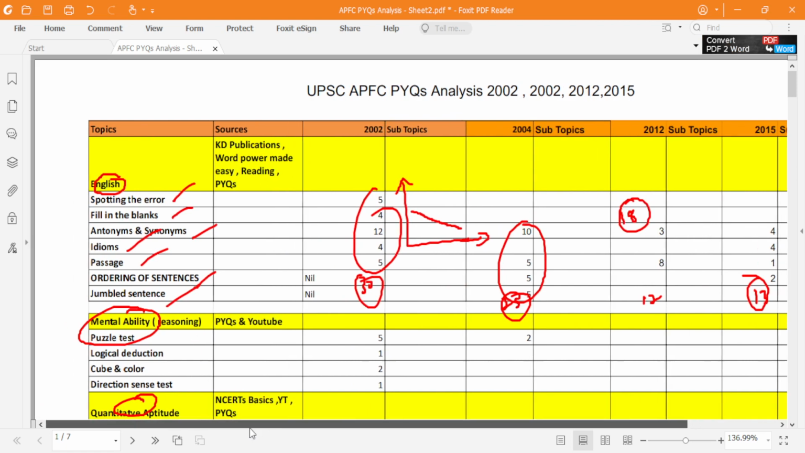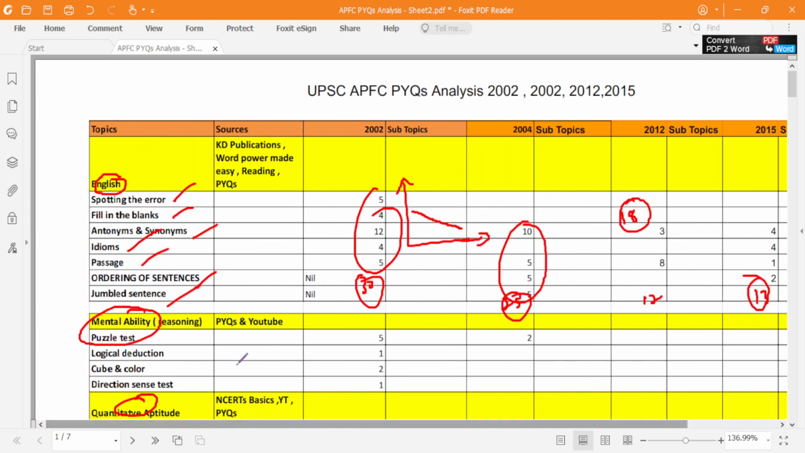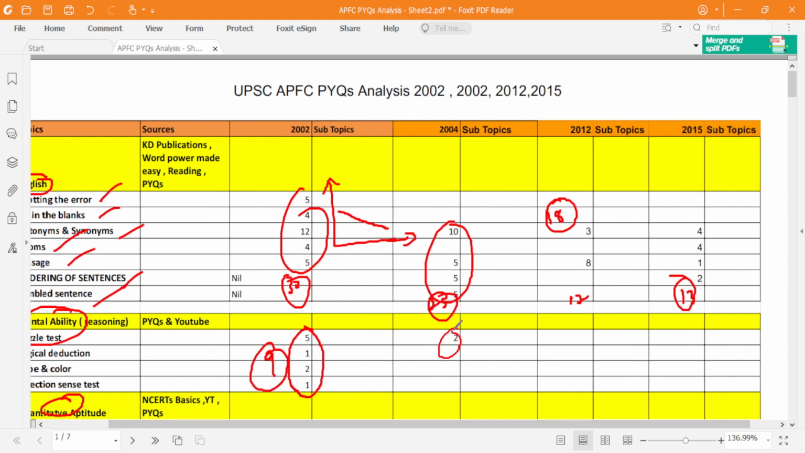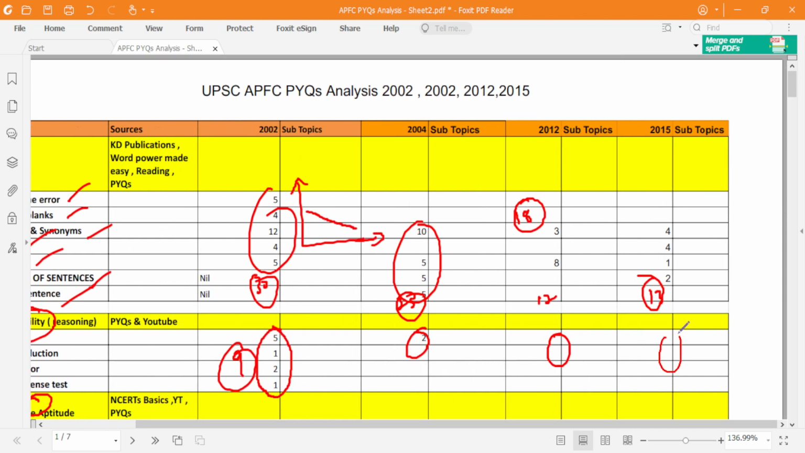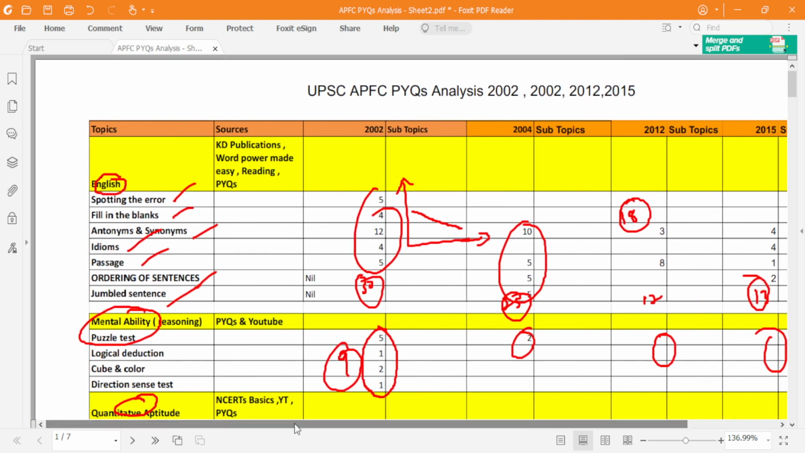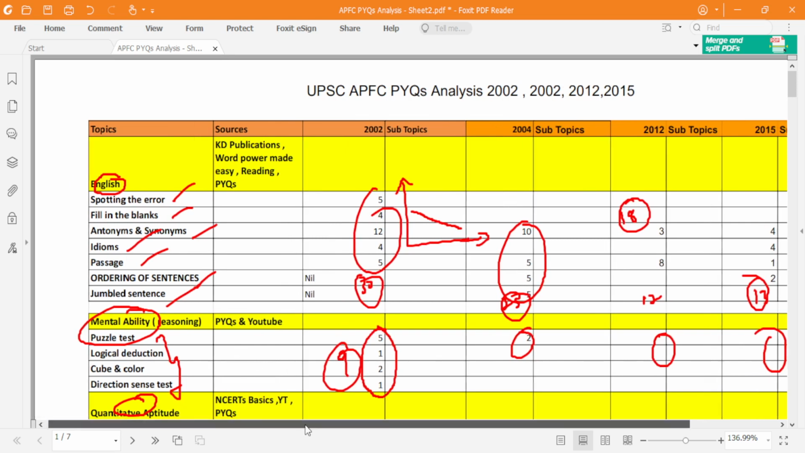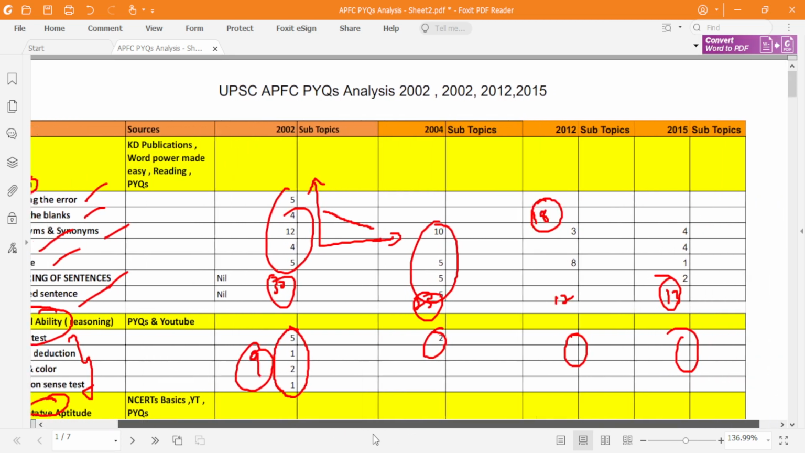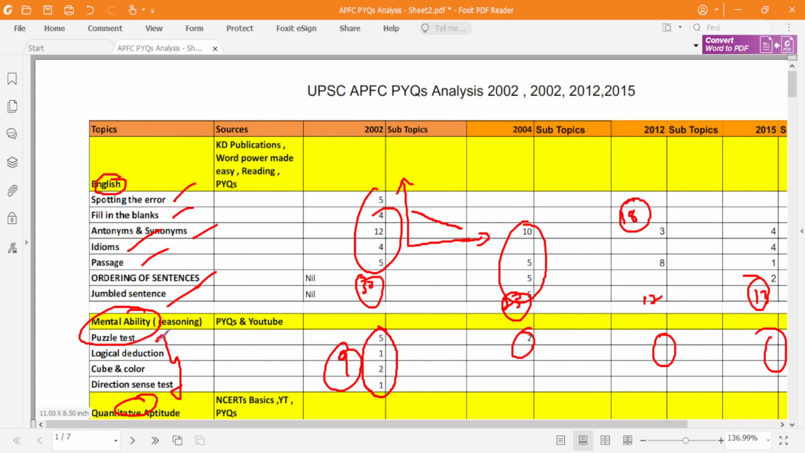So mental ability, as we all know, is logical reasoning. It is also called logical reasoning. If we look into mental ability questions, in 2002 the number of questions was higher. Okay, 5 plus 9, that is 14 questions in total. But in 2004 there were only 2 questions. In 2012 and 2015, I have not found even a single question asked from mental ability. But that doesn't mean that you should not practice these questions, since they were asked in 2002. So you should at least solve them at a minimum level. But let us not consider this a first priority. Let us consider this a second priority subject.